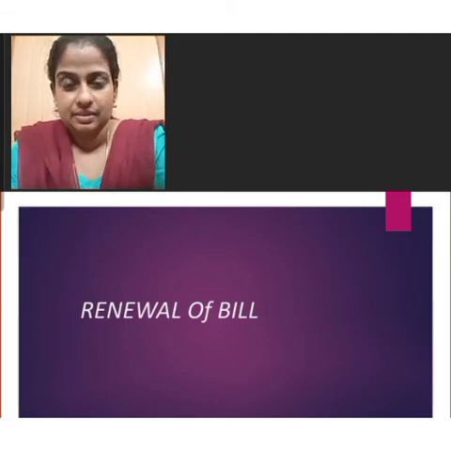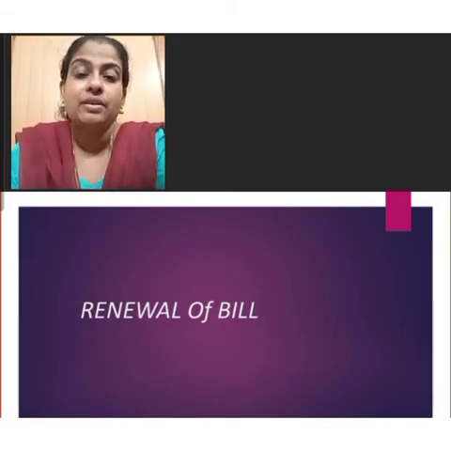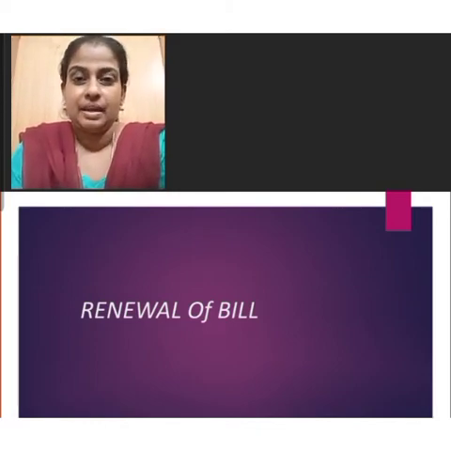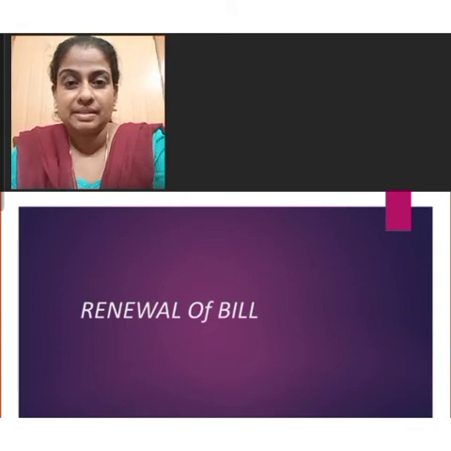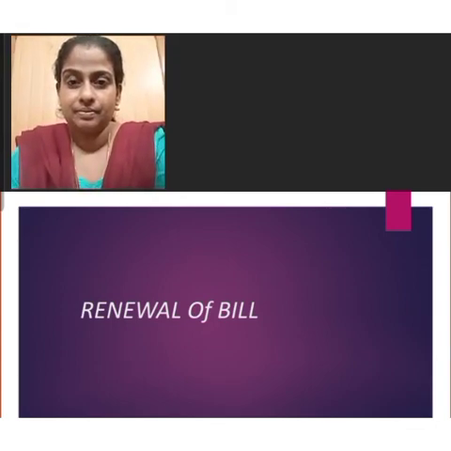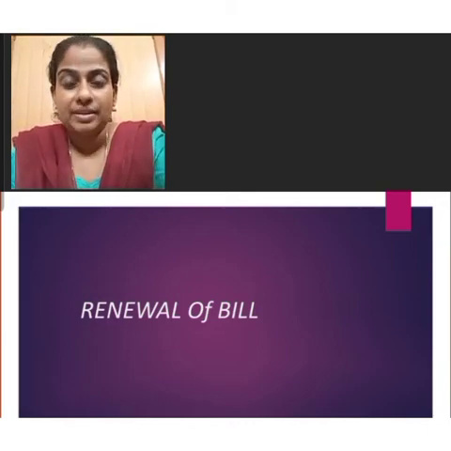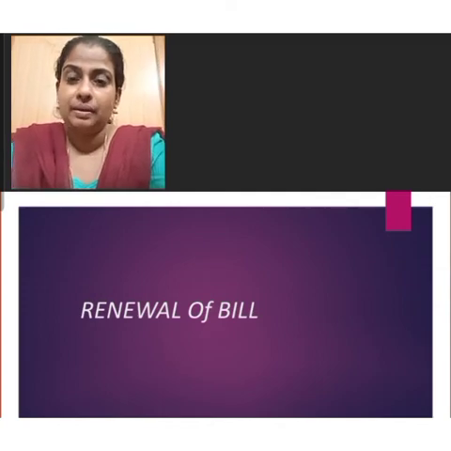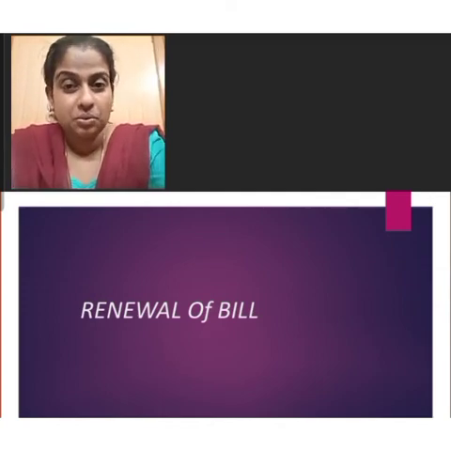In this case, there are three entries to be passed in the books of drawer and drawee. The first entry is sale or purchase. In the book of drawer, the entry will be drawee's account debit to sales account. In the book of drawee, the entry will be purchase account debit to drawer's account.